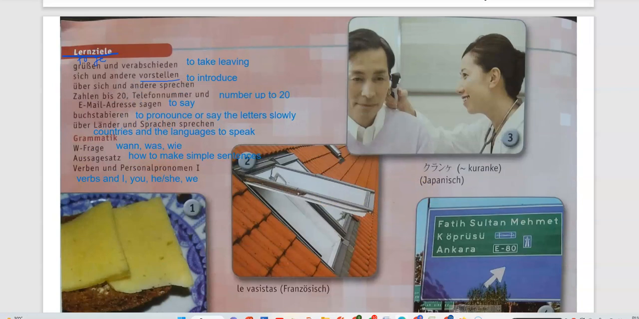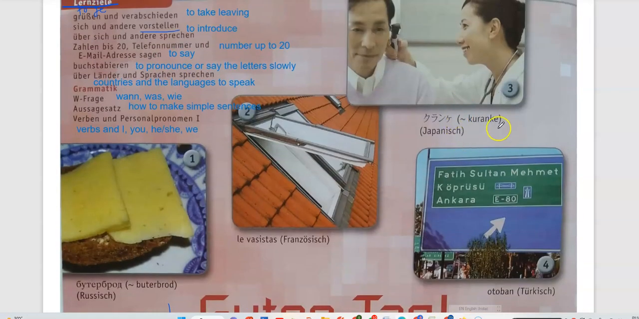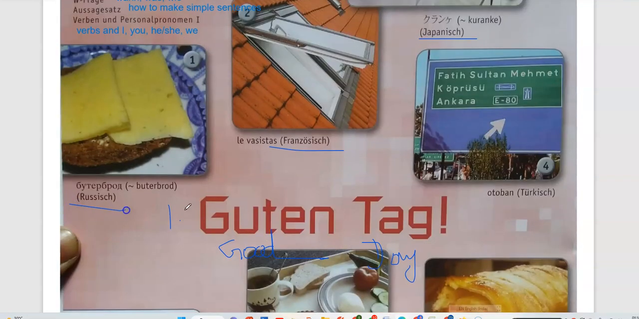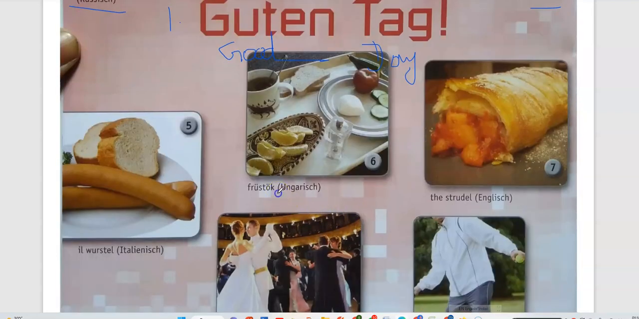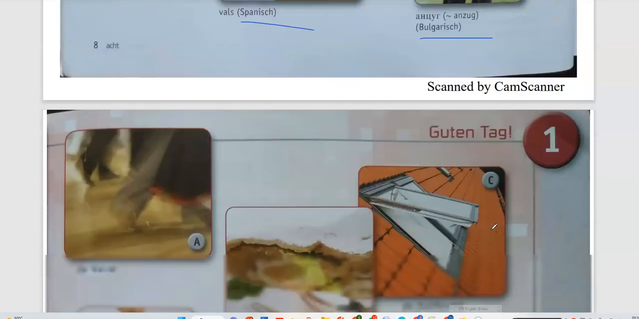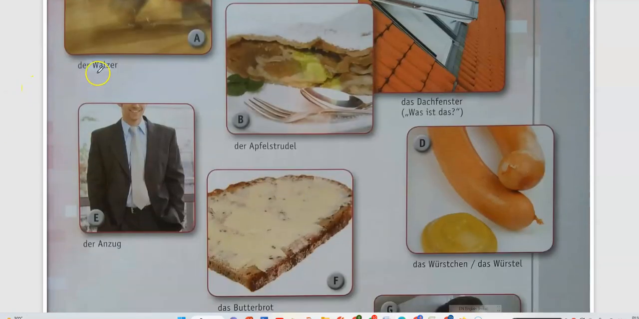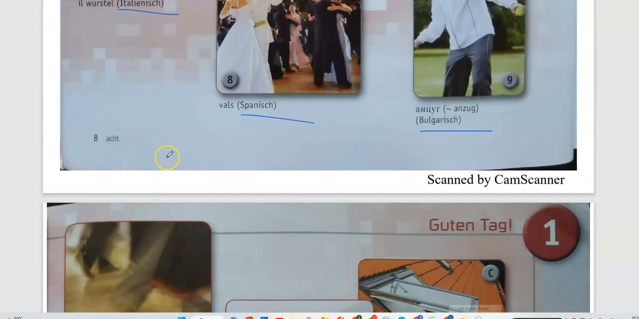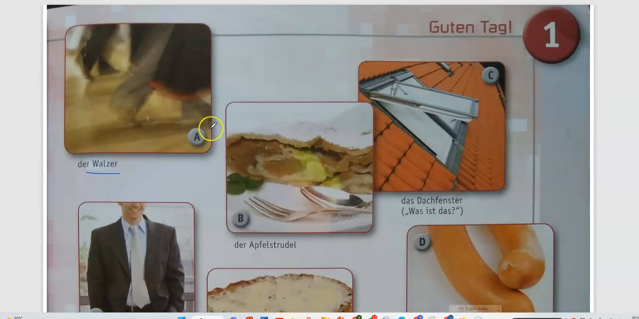Okay, and then on this page we are provided with Japanisch, Französisch, Russisch, Türkisch, Ungarisch, English, Italienisch, Spanisch and Bulgarisch. In a similar way, on the next page we are provided with German words which are related to the first page. So the Walzer is dance. Here in Spanish this word is matching. So the A picture is matching with the 8th picture from the page above.